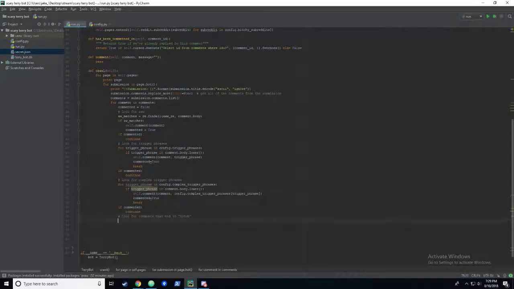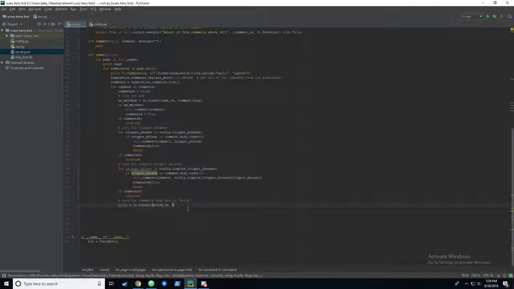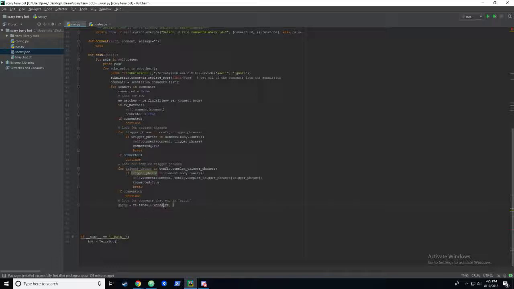Yeah, so we'll grab all the words from the comment body with our word regex. What do I call that? Words regex? Yeah, okay. I don't like that. I want it to be clear that it is just a word that we're matching with our comment body.